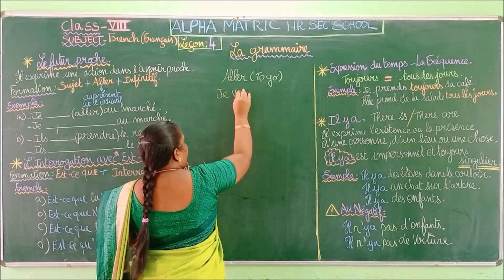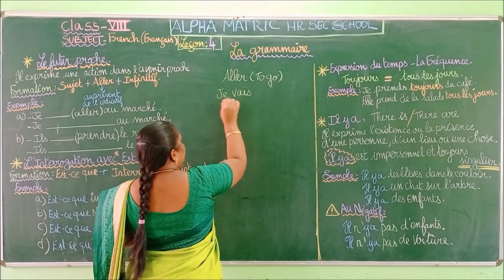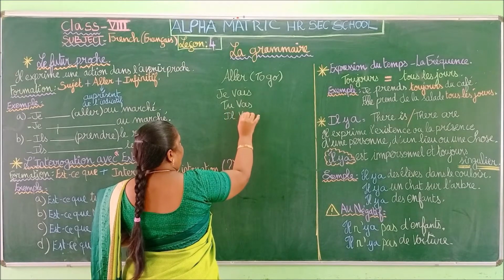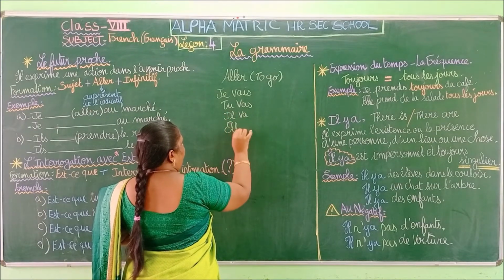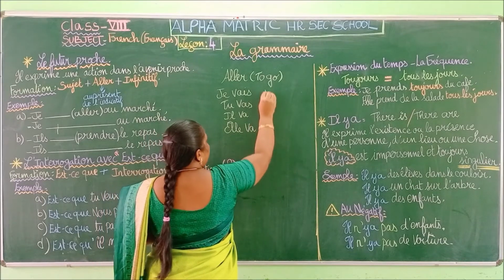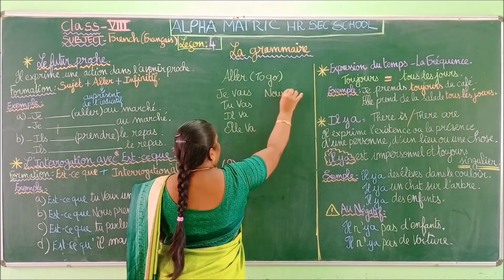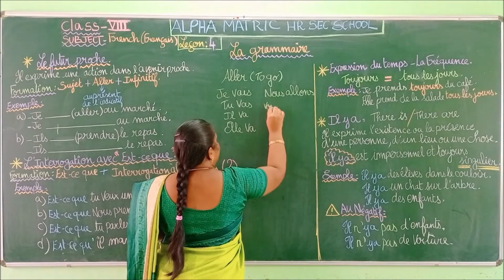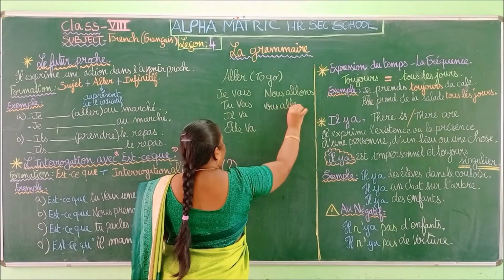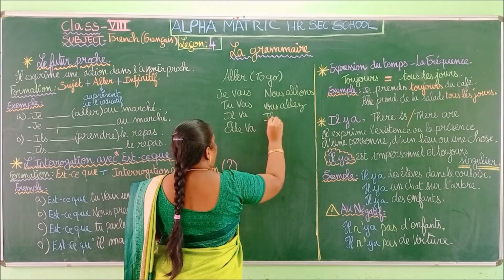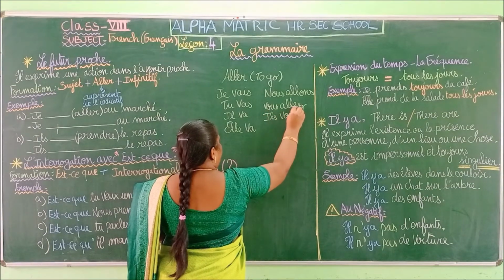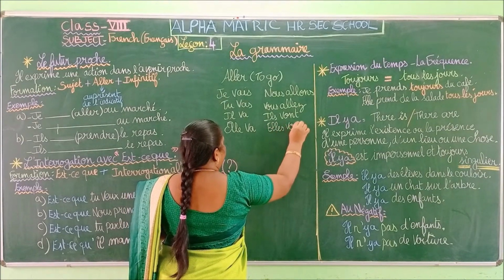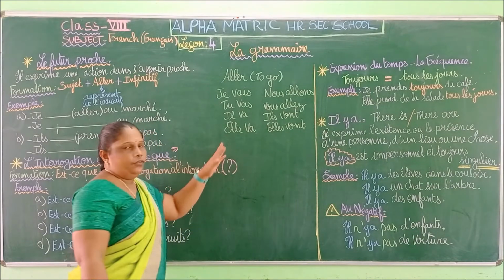Je vais, tu vas, il va, elle va, nous allons, vous allez, ils vont, elles vont. So this is the conjugation of the verb aller.